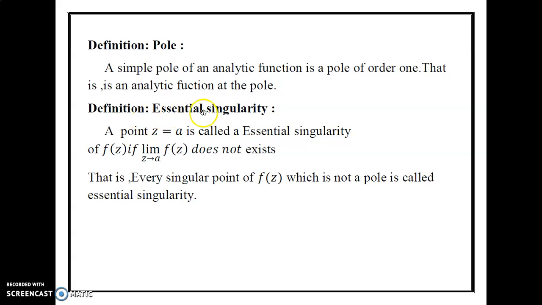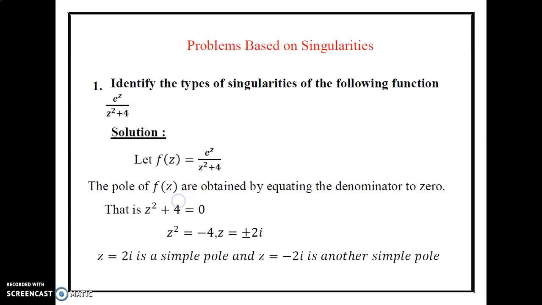Next one, the definition of essential singularity. A point z equal to a is called the essential singularity of f of z if limit z tends to a, f of z does not exist. That is, every singular point of f of z which is not a pole is called an essential singularity. This means that if the principal part contains an infinite number of terms, this is called the essential singularity.